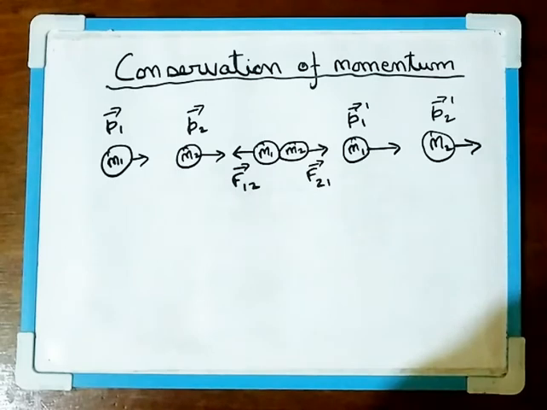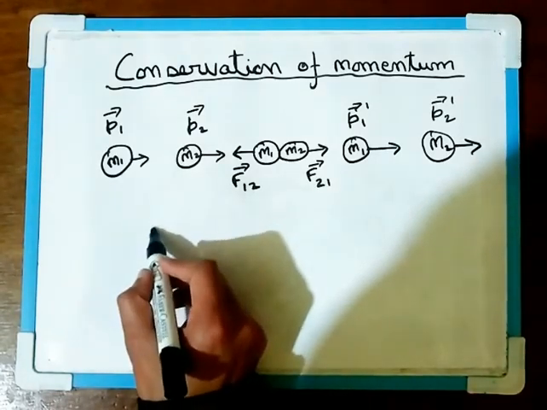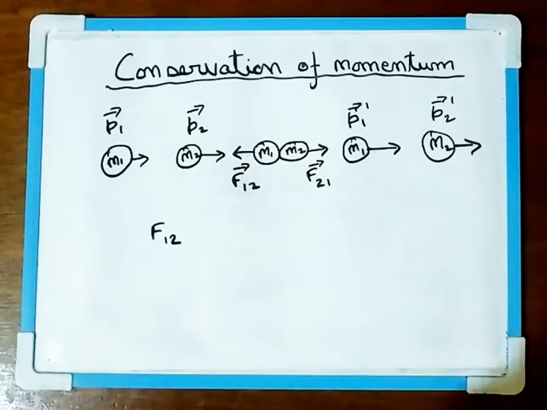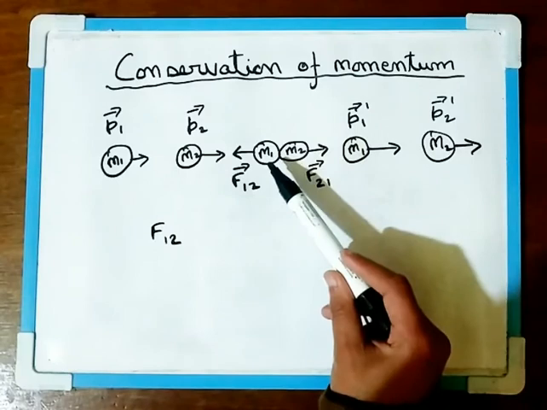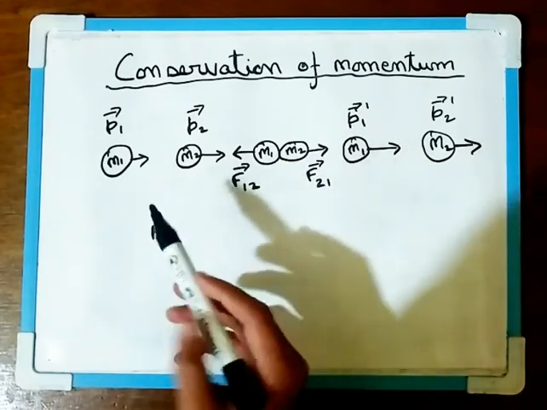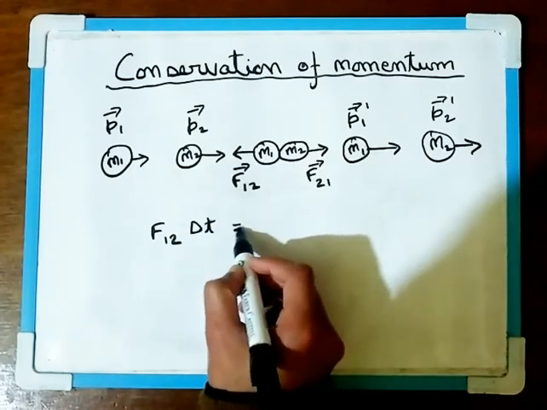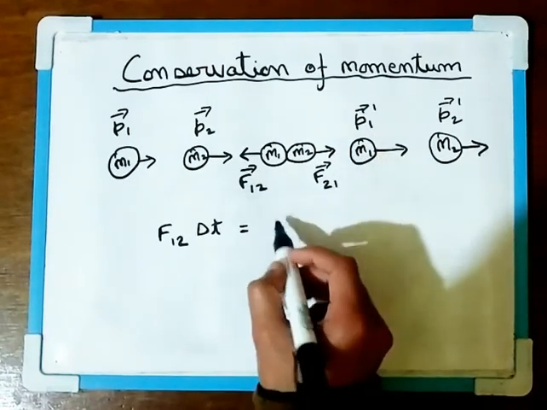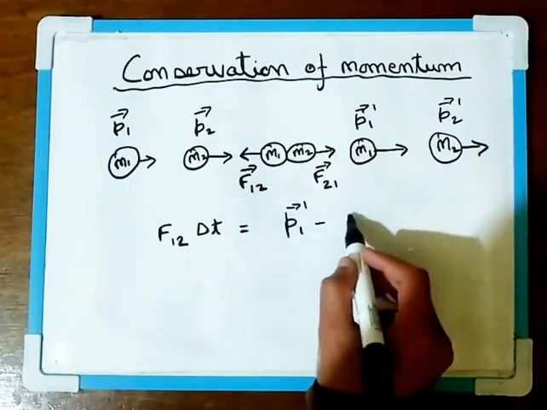Now, according to the concept of impulse, the impulse experienced by the ball of mass M1 is given as F12 delta t, and this is equal to the change in momentum, which will be P1 dash minus P1.